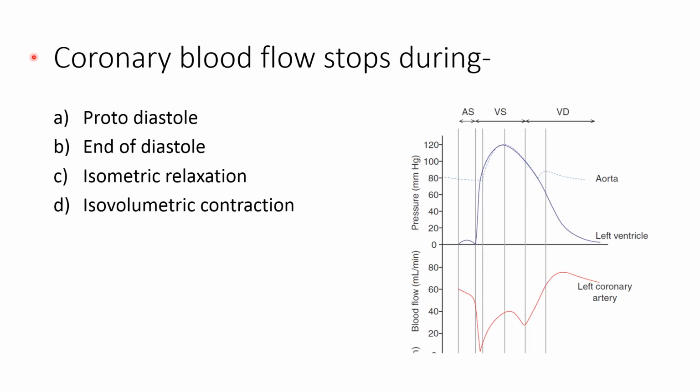Coronary blood flow stops during. Available options are protodiastole, end of the diastole, isovolumetric relaxation, and isovolumetric contraction. Coronary blood flow stops during the isovolumetric contraction phase. So the answer is D.